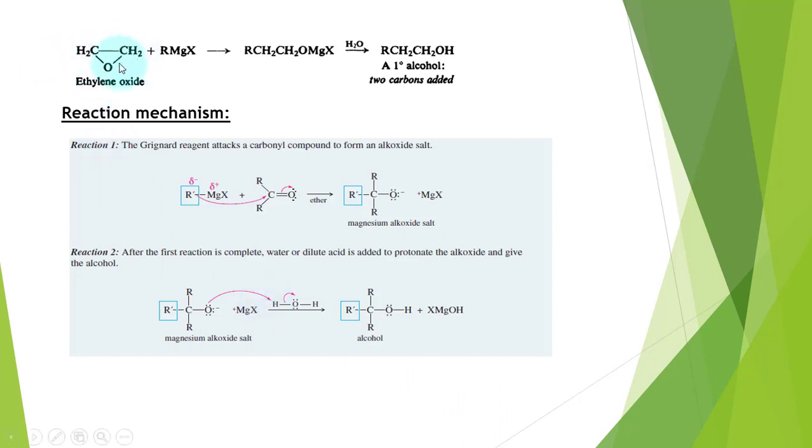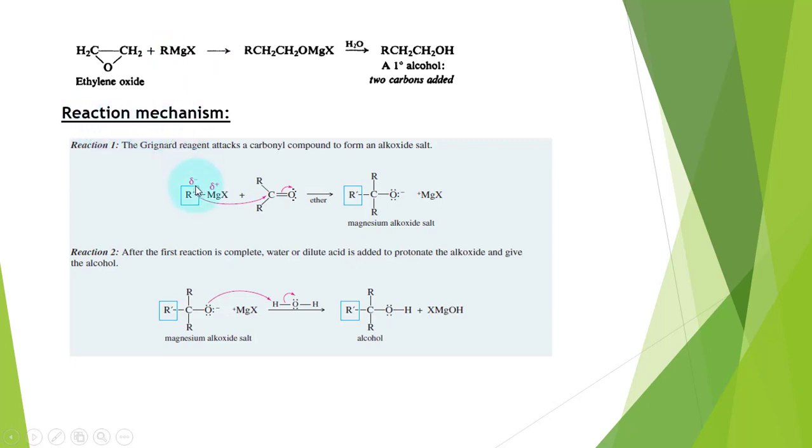Ethylene oxide is an epoxide and is an ether, which on reaction with alkyl magnesium halide readily undergoes a ring opening reaction, and further on hydrolysis it will form primary alcohol. This ethylene oxide is the only epoxide which readily reacts with alkyl magnesium halide. Other ethers do not readily react with alkyl magnesium halide.